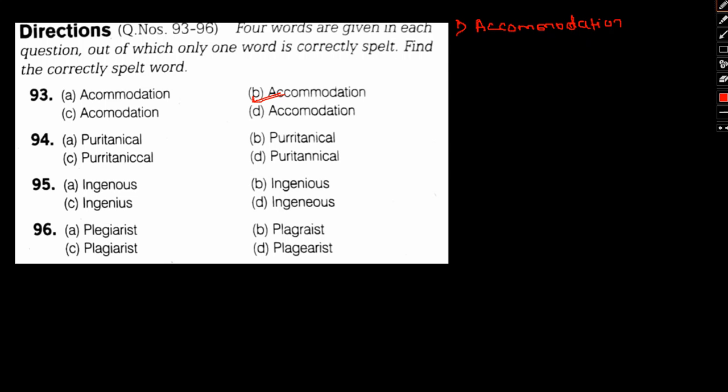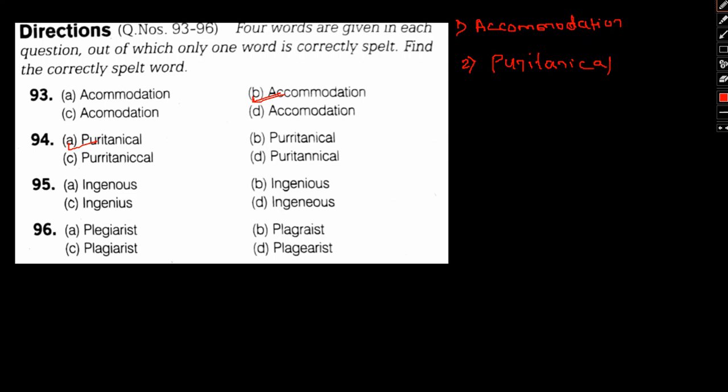Next one, the word that we are focusing on in number 4 is puritanical. Its spelling would be P-U-R-I-T-A-N-I-C-A-L. So puritanical, if we go through, this one will be the correct spelling.